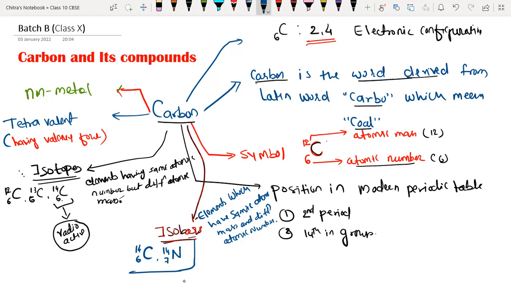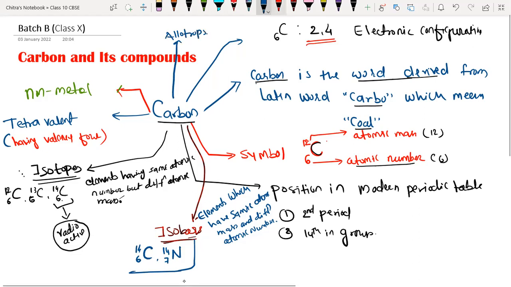Now we are going to discuss allotropes. So what are allotropes? Different forms of carbon.